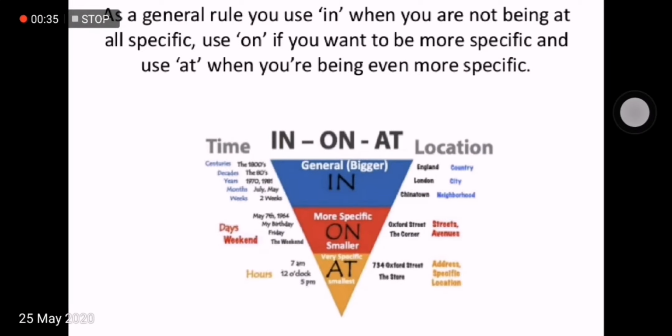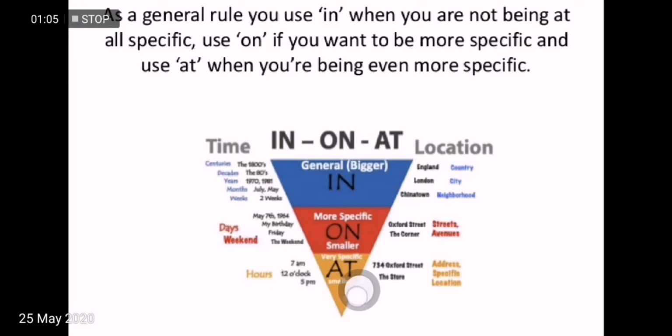So, as a general rule, you use in when you are not being all specific. You use on if you want to be more specific, and use at when you are being even more specific. So, if you look at this triangle, here we have in, it's general and it's bigger. Then we have on, it's more specific, it's smaller than in. Then we have at, it is the smallest, very specific.